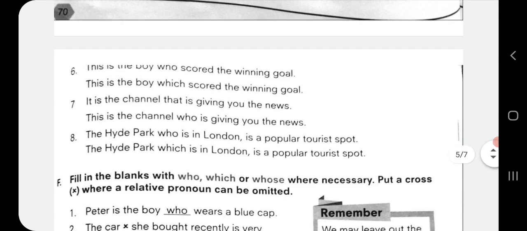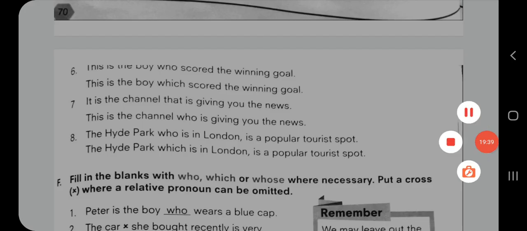Coming to the sixth sentence, this is the boy who scored the winning goal. And this is the boy which scored the winning goal. Now we have seen in the box watch out that we use which or that about things. Now in this sentence we are talking about the boy. So here we will use the word who. Tick mark the first one over here.